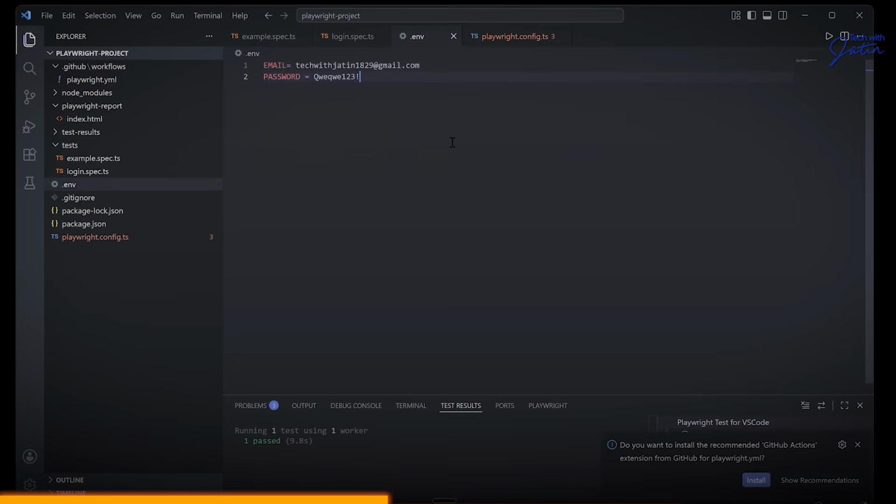Now, my dear friends, the rules do not change. Email and password, they are technically storing a constant value, yes or no? Now, this value is not going to change for me, right? Throughout this exact execution, unless you decide to have another scenario where you want to create an account, which we will definitely cover. We'll definitely talk about fakers also in future.